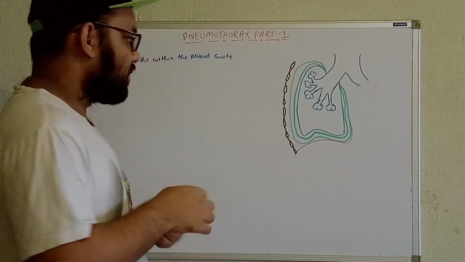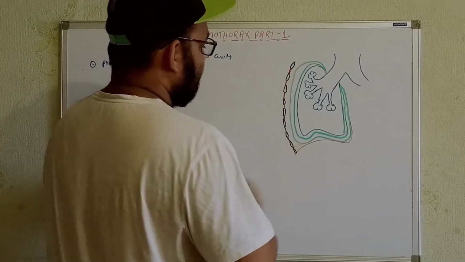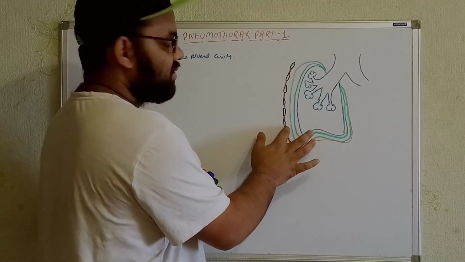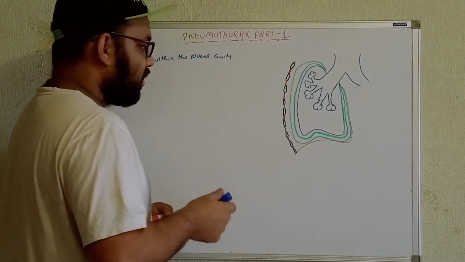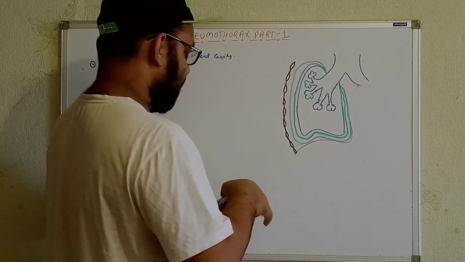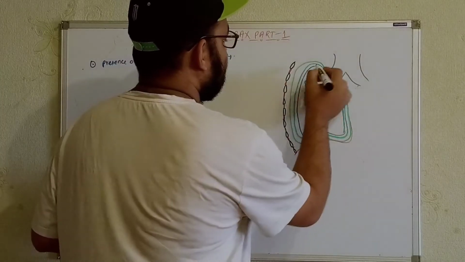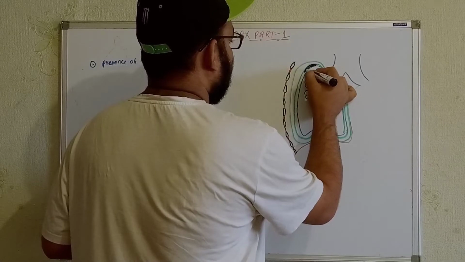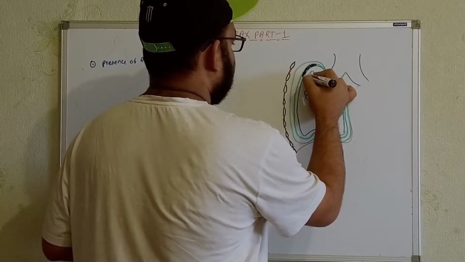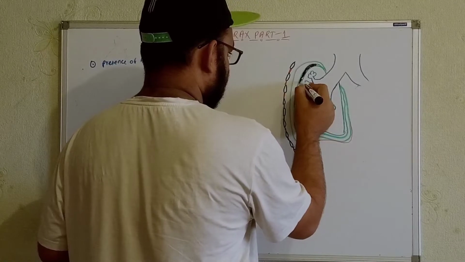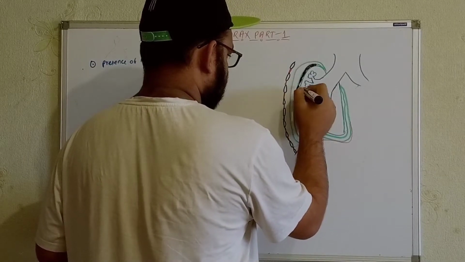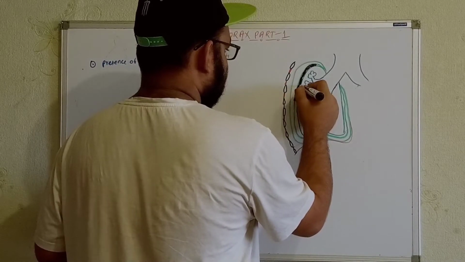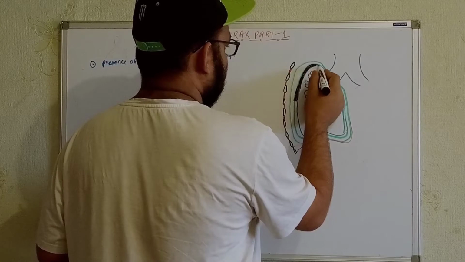So if we see the structures of the pleural cavity, from here is the lung parenchyma, this is the layer, the visceral pleura, and the outer one is the parietal pleura. Now the visceral pleura is sticky, it has a sticky nature with the lung parenchyma. And the parietal pleura has the tendency to get stuck with the chest wall.